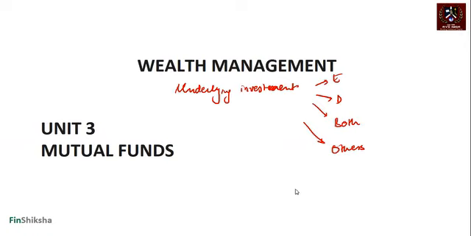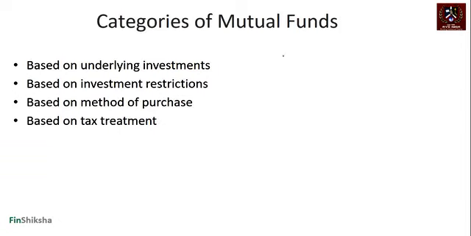Now we look at more ways of categorizing mutual funds, which is, are we going to categorize it based on investment restrictions, when you cannot invest? Method of purchase, do you purchase it yourself or do you go through an intermediary that comes in? And tax treatment under various options. You could also call it whether you are getting a cash flow intermittently or not from a mutual fund. That's where the third kind of categorization would come in, right? Now remember, in the first one, the categorization was based on what was the underlying. In some of the second, third, and fourth ones, it's the same portfolio that we're looking at, just that they're getting categorized in different ways, right?